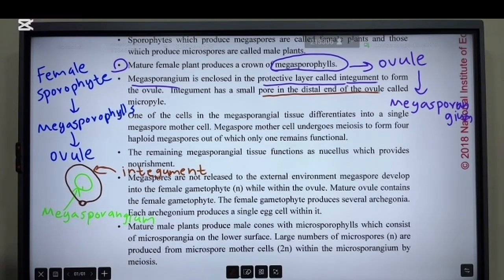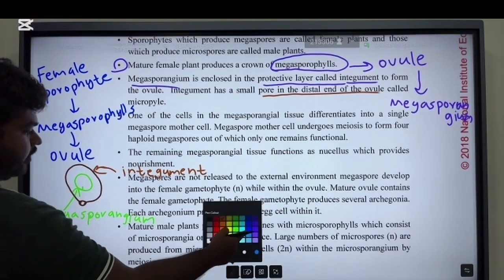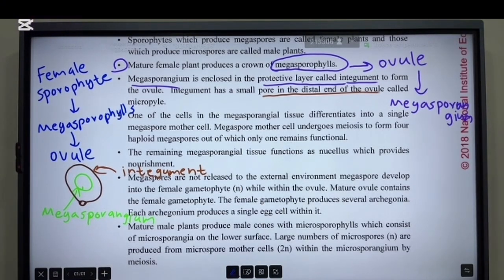ඔන්න මෙතන pore එකක් තියෙනවා. So at the distal end of the ovule, at the integument has a small pore. You can see දුරක් තියෙනවා pore එකක්. හරි. And that is called the micropyle. That is called the micropyle. Right?